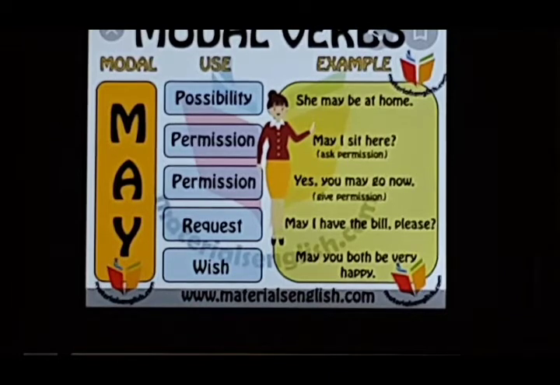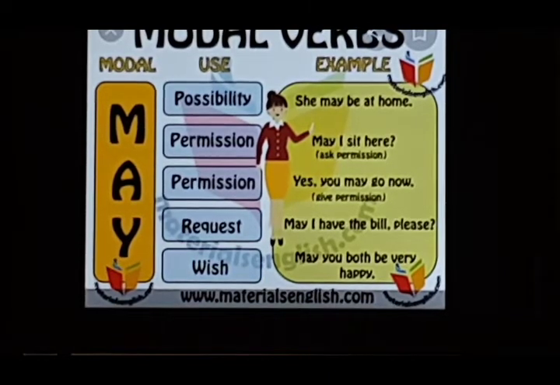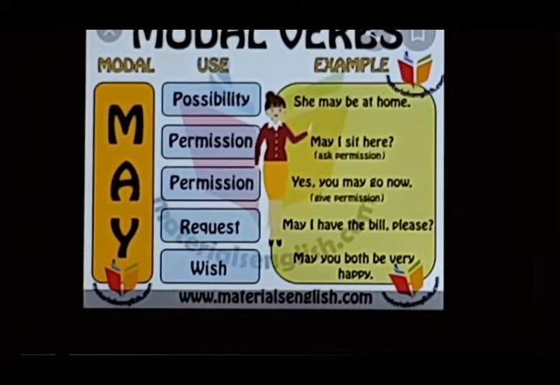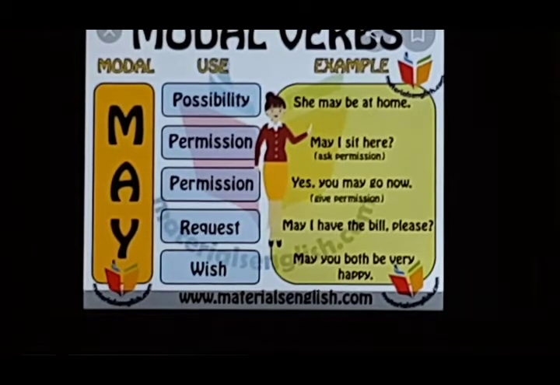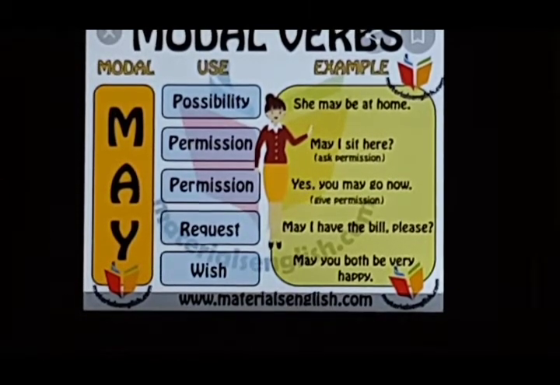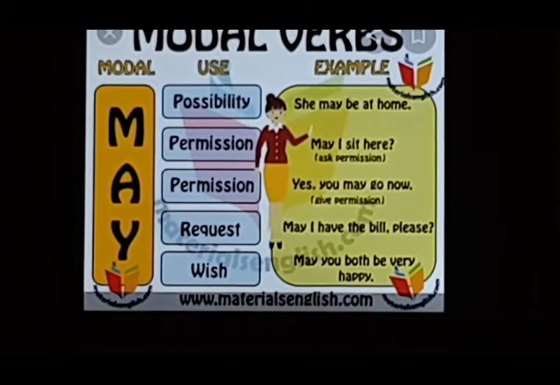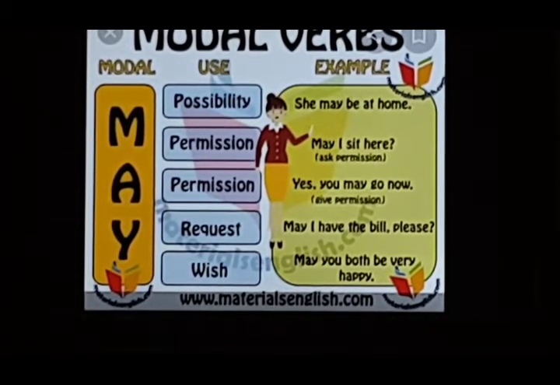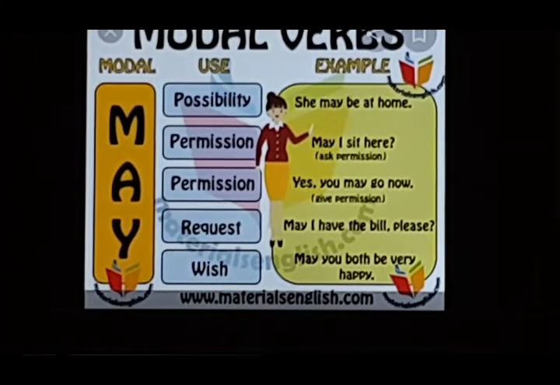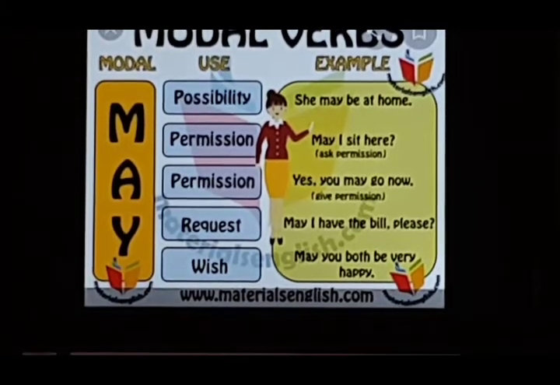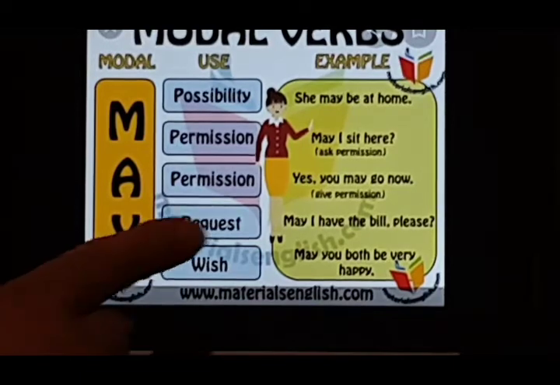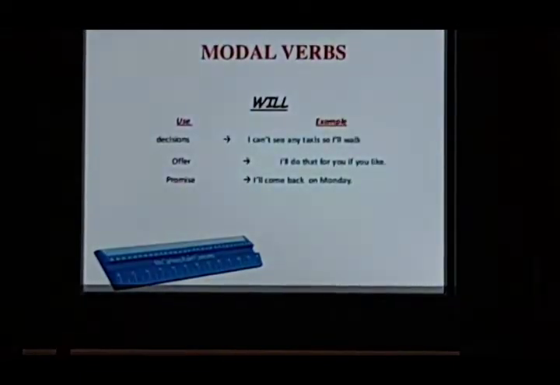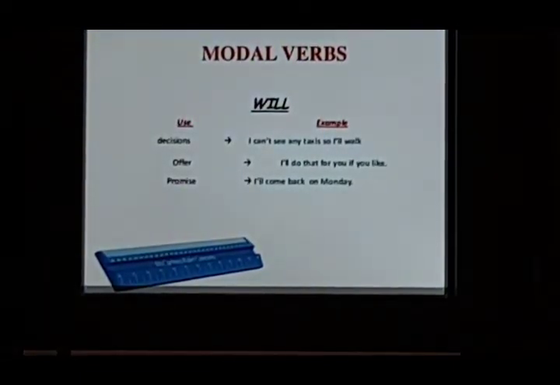May I sit here? This is for asking permission. Now we can use it for giving permission also. Yes, you may go now. Request. May I have the bill, please? And we can use it as a blessing or a wish also. May you live long. May you both be very happy. See in what situations we can use may, in how many situations we can use may. Now again, next is will.